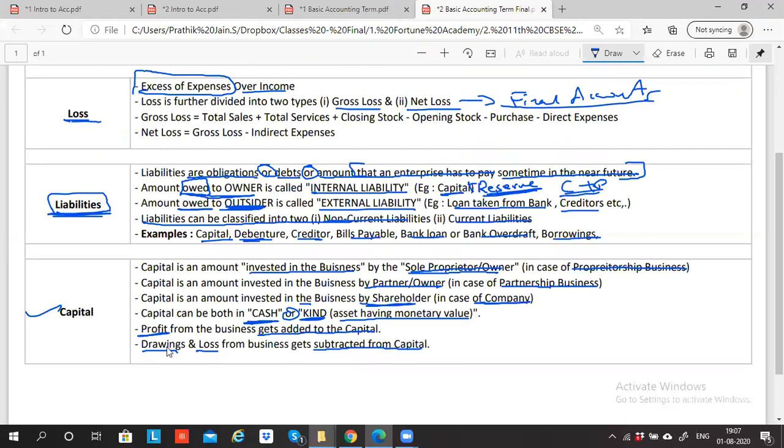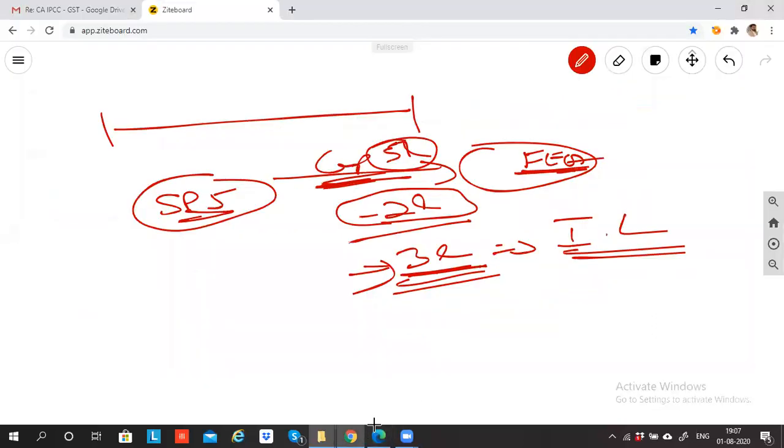Now let's just explain drawing. Drawing means any money which the owner withdraws from the business. Withdrawing from the business is called drawings. So this will get subtracted from capital. Second, another way of looking at this.